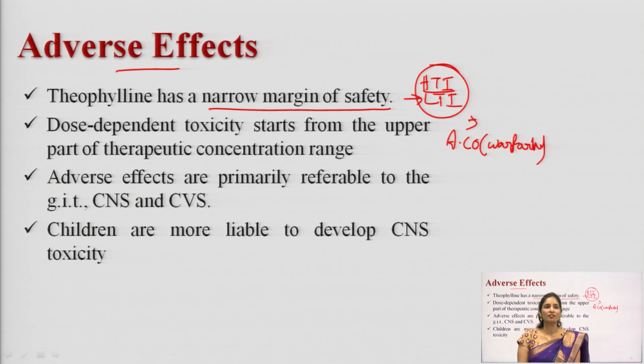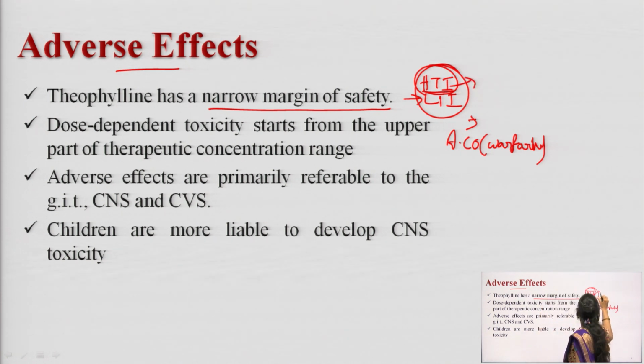So, these are the drugs with low therapeutic index and high therapeutic index. Here I discussed the therapeutic index. We have two types of therapeutic index drugs: high therapeutic index and low therapeutic index. So, what is a therapeutic index? Therapeutic index can be represented as LD50 by ED50, right? LD50 by ED50.